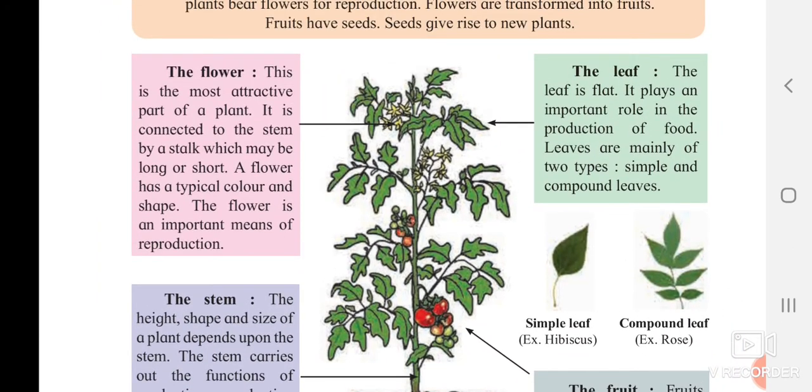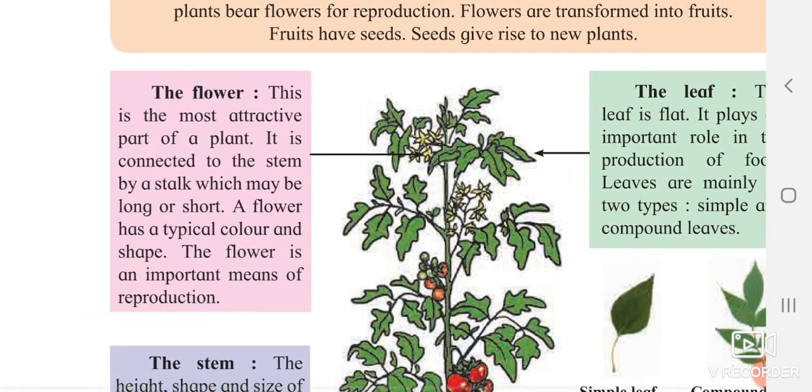The first part they have given you is the flower. You can see the flower is the most attractive part of the plant. It is connected to the stem with the help of a stalk, which may be long or short. You can see that stem and flower are connected to each other, and that connecting line is called a stalk. A flower has a typical color, a typical shape. A flower is an important means of reproduction. This question is very important: dash is an important part of reproduction in plant. So your answer will be the flower.